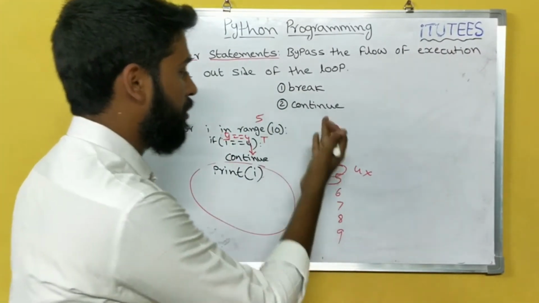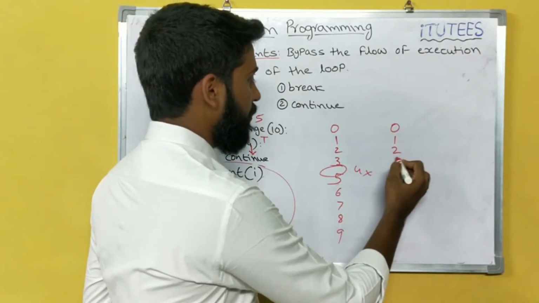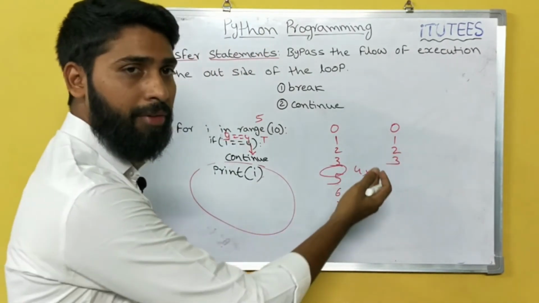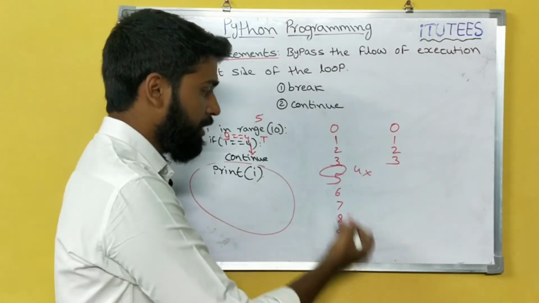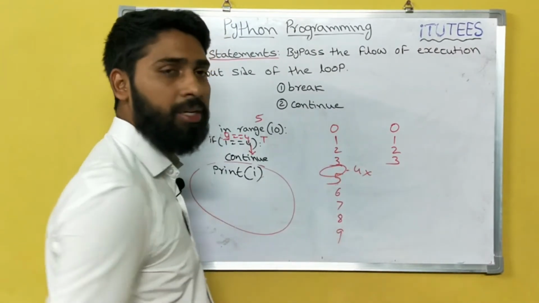So this is the example. For break we get this output. For continue we get this output. That means the 4 is skipped here.